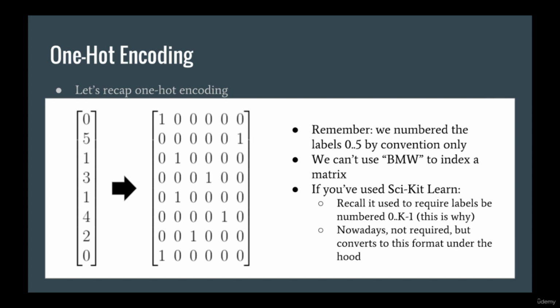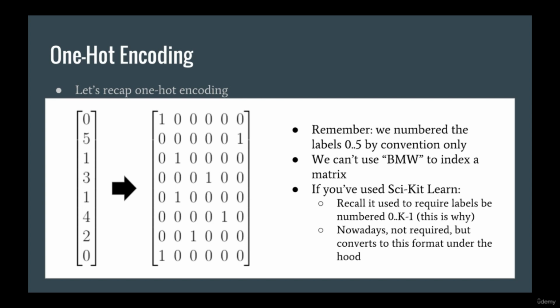Remember that we name the categories 0 to k-1 by convention only. So 0 could represent BMW, 1 could represent Jaguar, 2 could represent Volkswagen, and so on. But clearly we can't use BMW, Jaguar, and Volkswagen to index a vector or matrix because they are strings. Therefore, we encode them using the numbers 0 to k-1. So if we have 6 different categories, then we'll have 6 different outputs in the neural network represented by the 6 columns you see here.